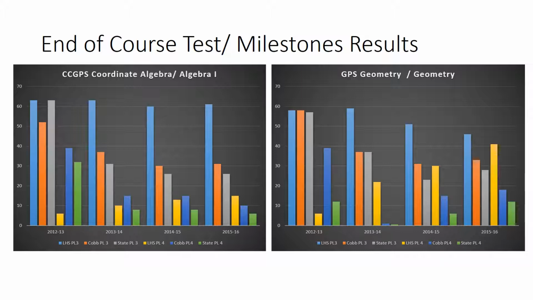There is some oddity going on with math testing at Lassiter High School that year. And so we see these kinds of results, with a strong comeback here in geometry in 2015 to 16. Algebra 1 is starting to do a little bit better compared to the rest of the state. But all in all, maybe a perceived place where Lassiter could do a little bit of work here.